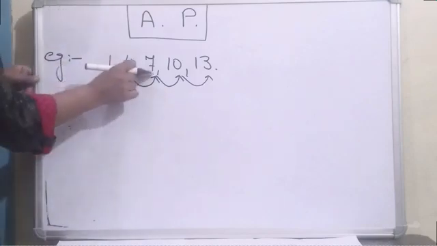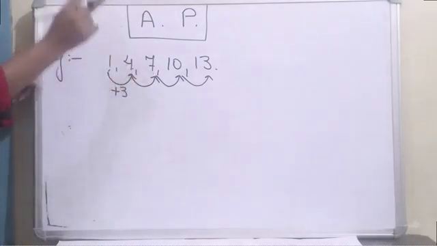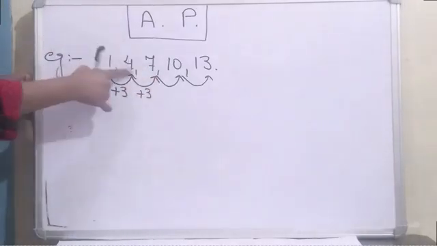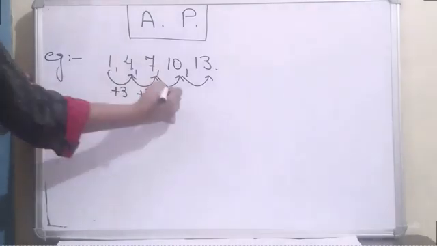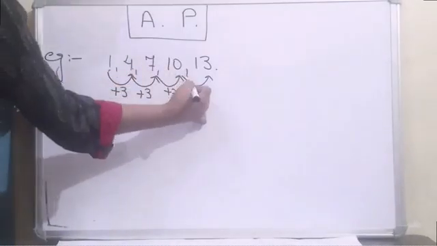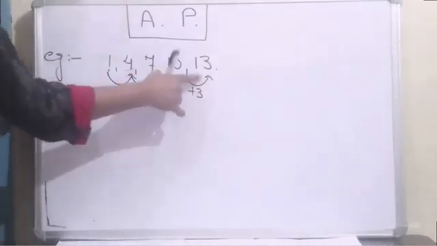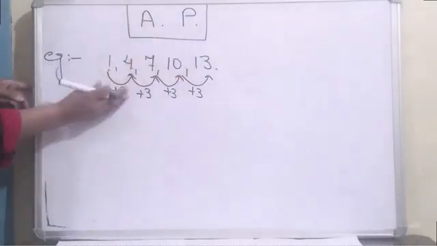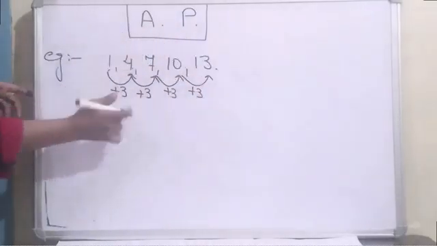Similarly, if I want to get 7 from 4, what should I add to 4? That is again 3. 4 plus 3 is 7. Again 7 plus 3 is 10. Again 10 plus 3 is 13. So every time I get the next term by adding a fixed constant.